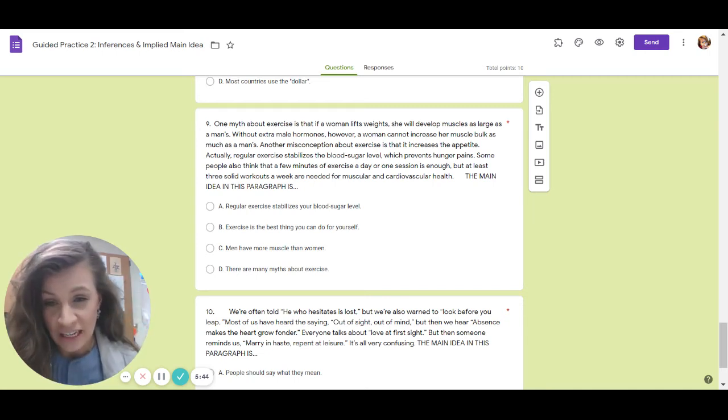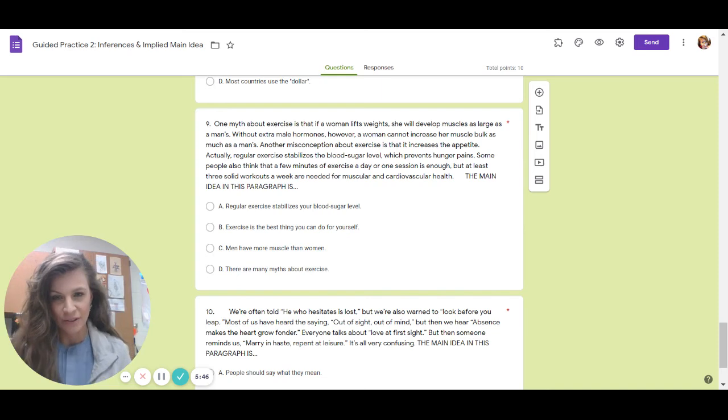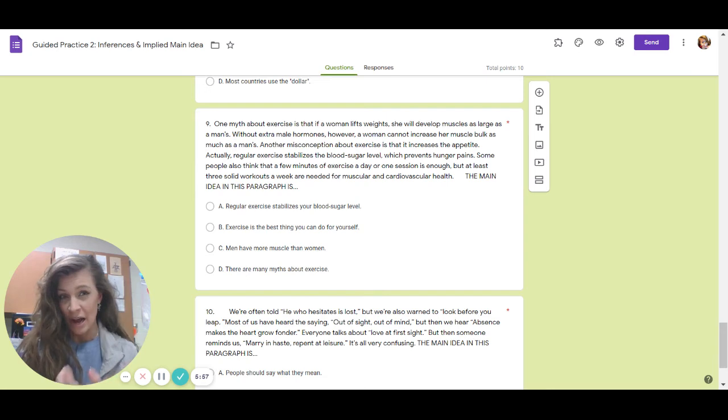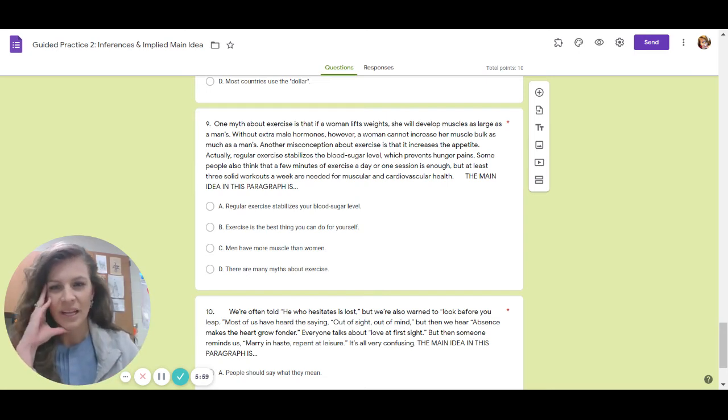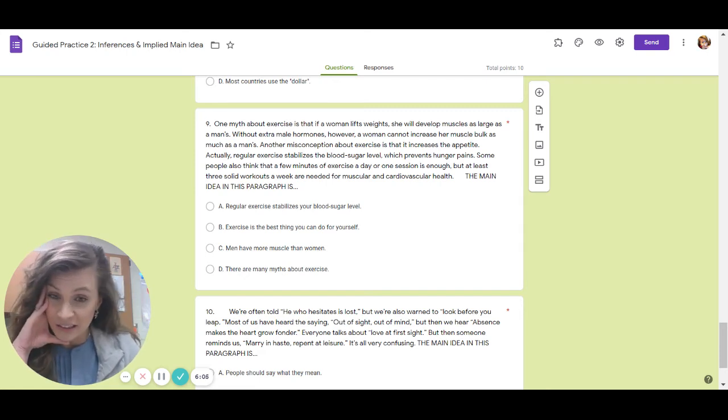So we have A, regular exercise stabilizes your blood sugar level. B, exercise is the best thing you can do for yourself. Or D, there are many myths about exercise. Well, we said they use the word myth, misconception, and people think this, but here's the opposite of that. So is this whole paragraph, remember your main idea is to cover everything, is this whole paragraph about exercise stabilizing your blood sugar level? No, that was just one detail, one supporting detail. It's very specific, so it has to be a supporting detail.